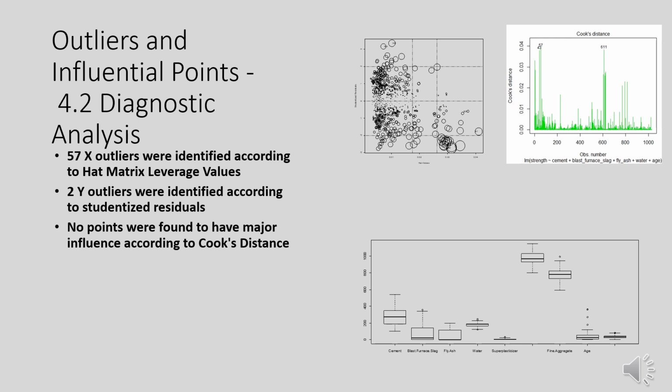We began our diagnostic analysis looking at outliers and influential points. We identified 57 X outliers according to the hat matrix leverage values, 2 Y outliers according to the studentized residuals, but no points were found to have major influence according to Cook's distance.